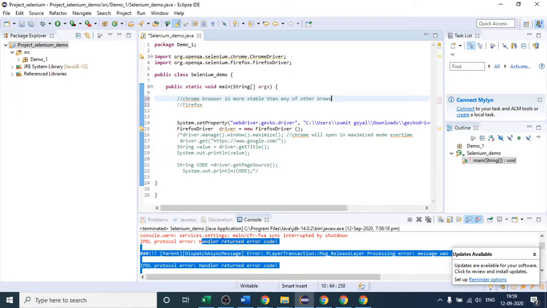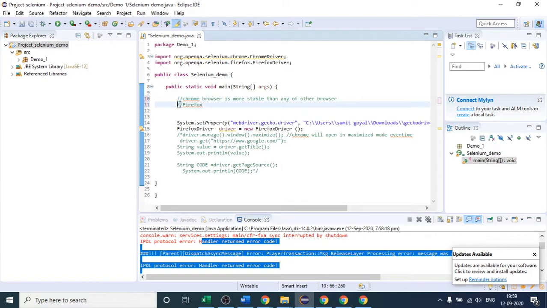Meaning that if I write one line of Selenium code in Chrome browser, but try to write that code in the other browser as well, chances are you will get some kind of error. Because of the stability, Firefox browser is not as stable as Chrome.